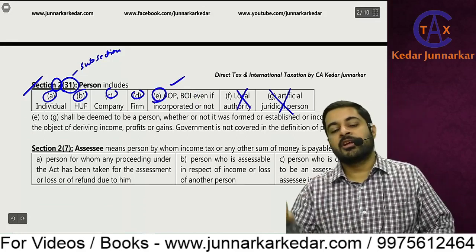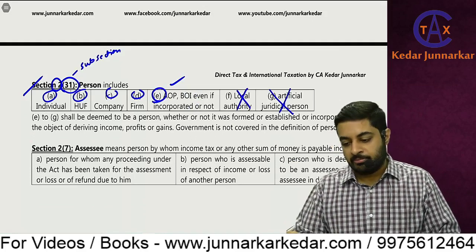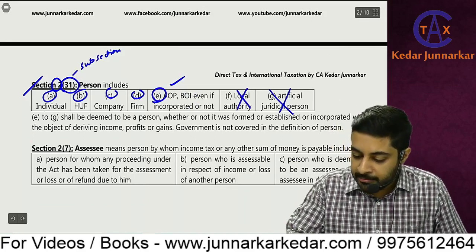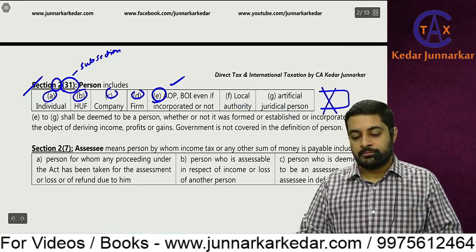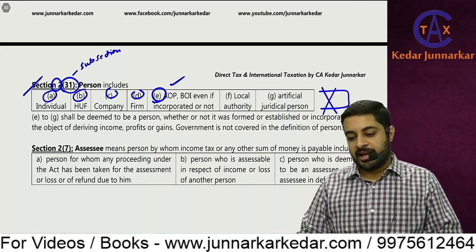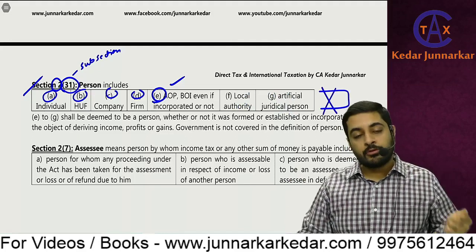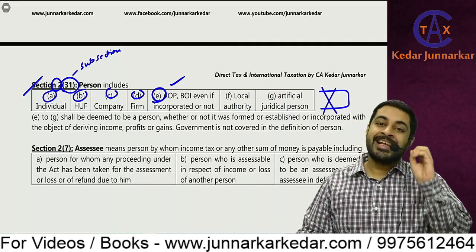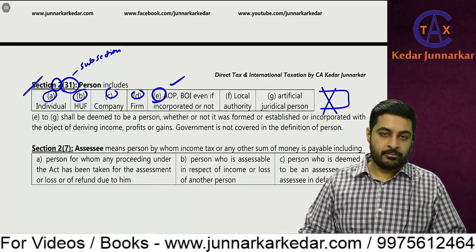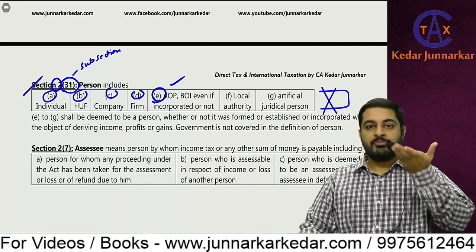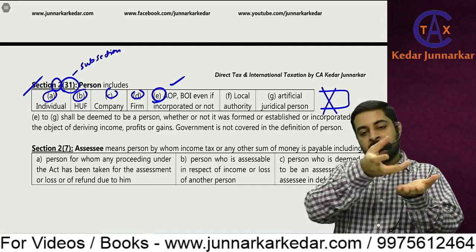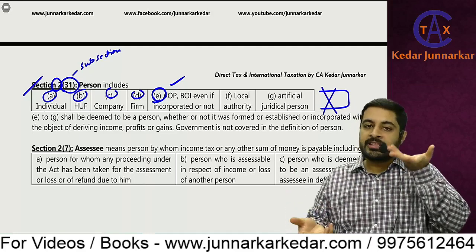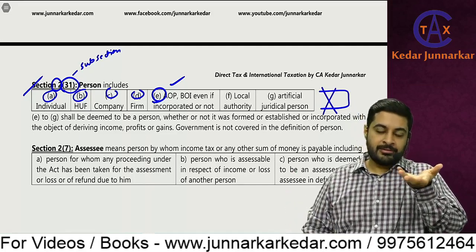Then in subsequent finance acts this was added, and maybe there was one more which was deleted by the subsequent finance acts. So which one are we going to study? We are going to study the latest provisions. If this is the act, then some amendment is added, something is reduced. Whatever is the latest one, that is what we study.